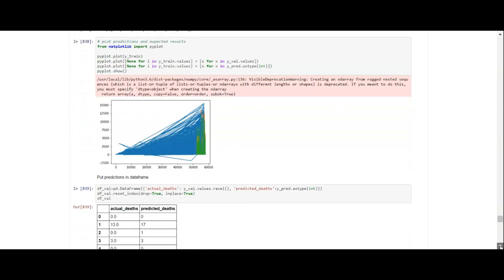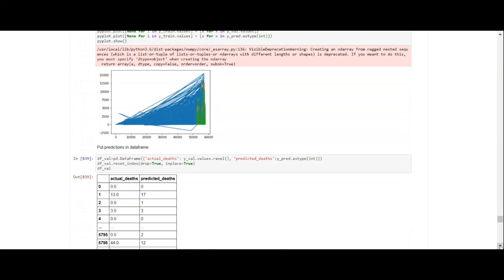So we've made a little chart so you can check out the predicted values against the actual values, and you can see that they're pretty close.